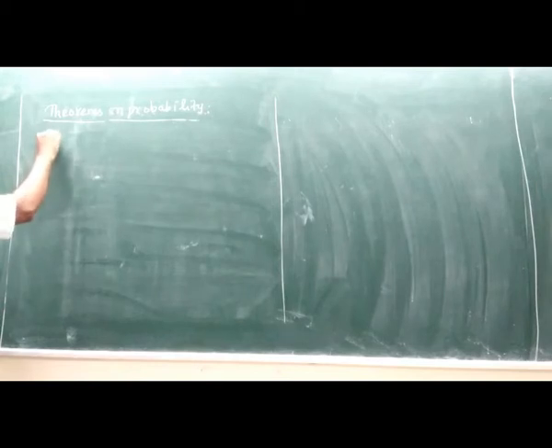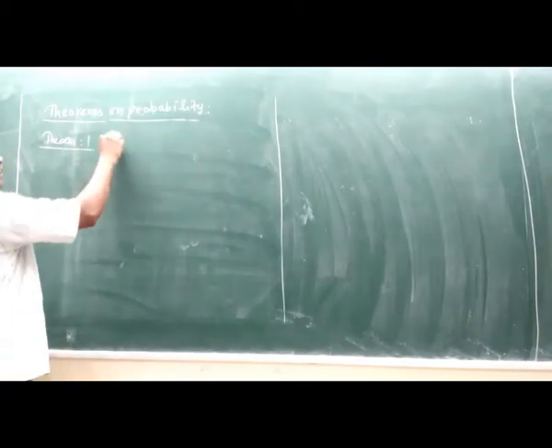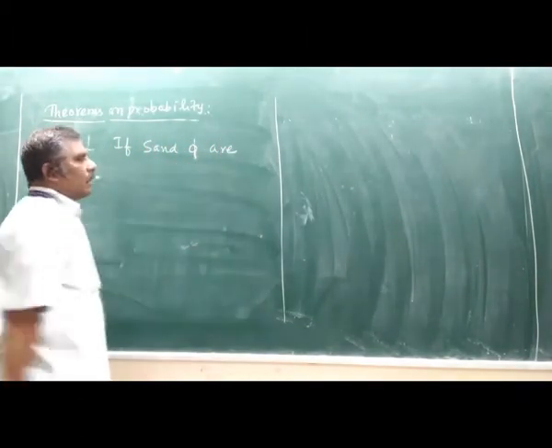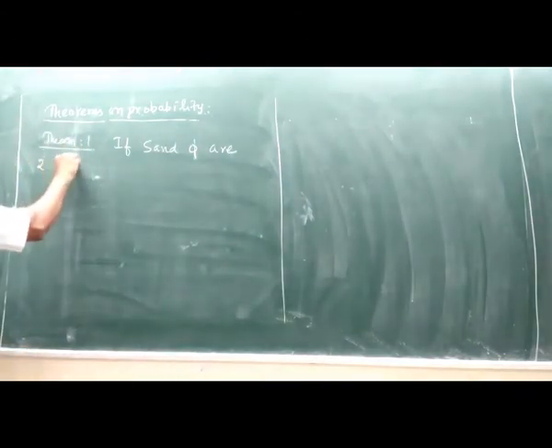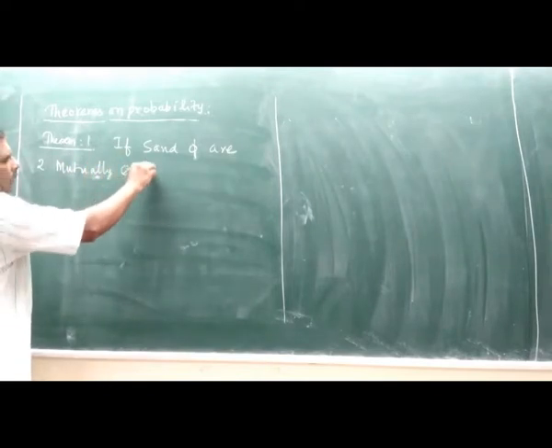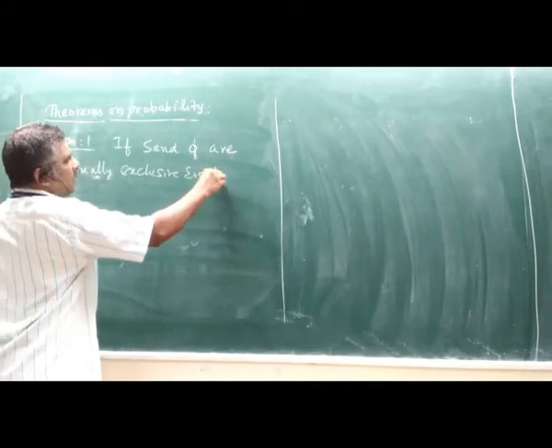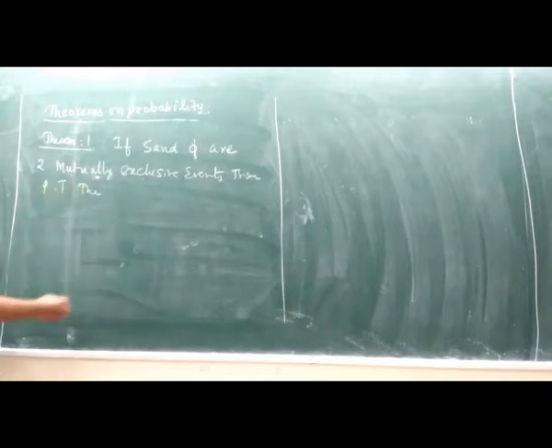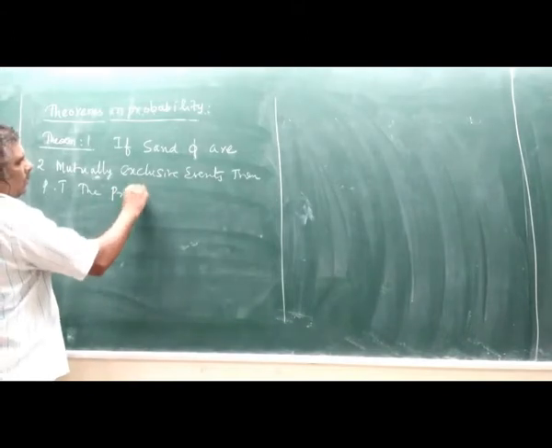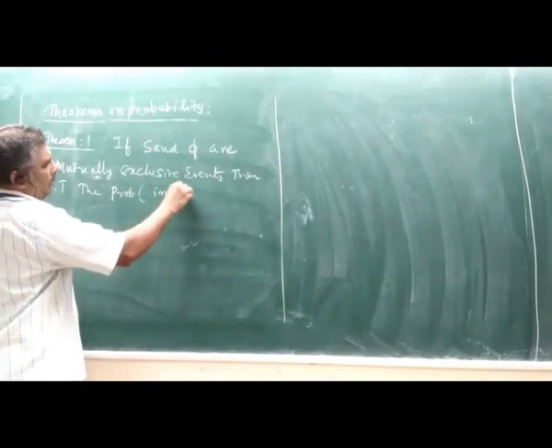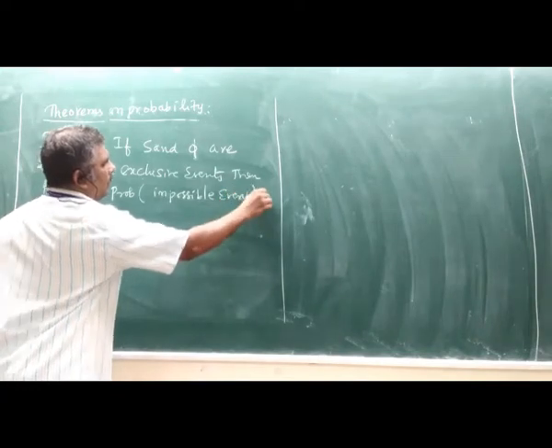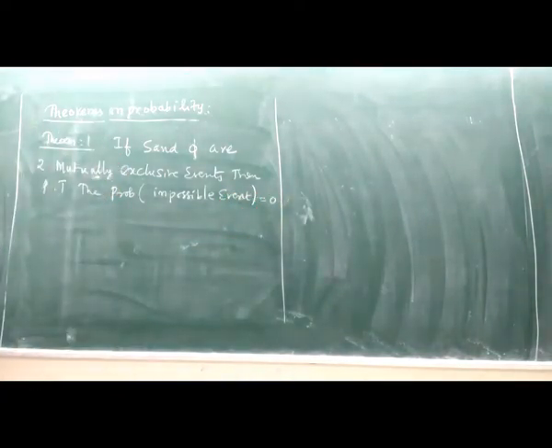First theorem. Statement is: if S and phi are two mutually exclusive events, then prove that the probability of an impossible event is 0. How to prove that?